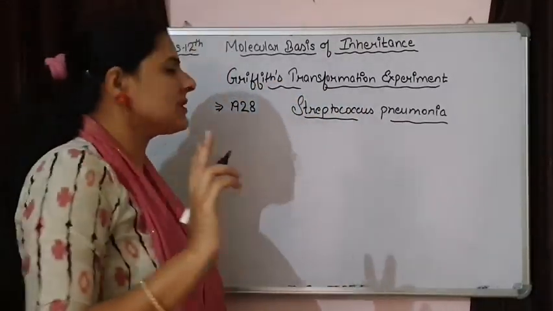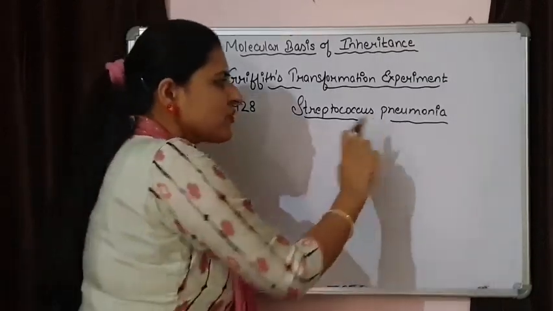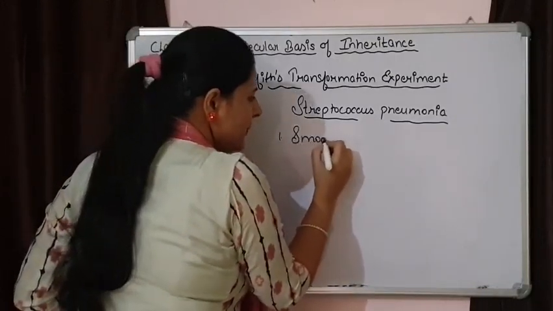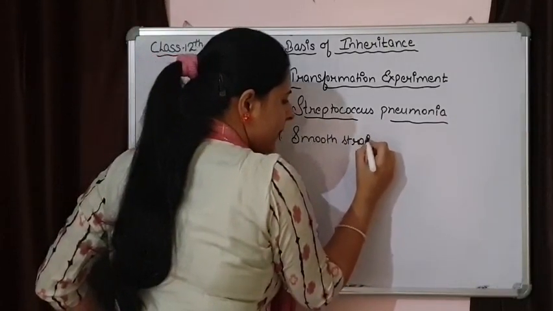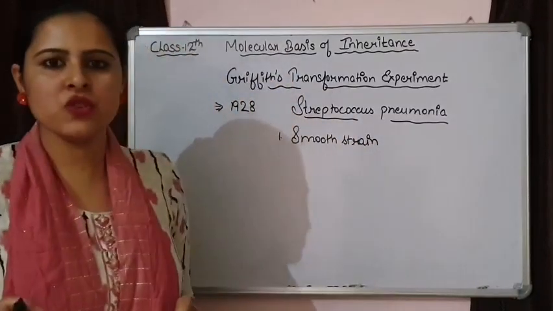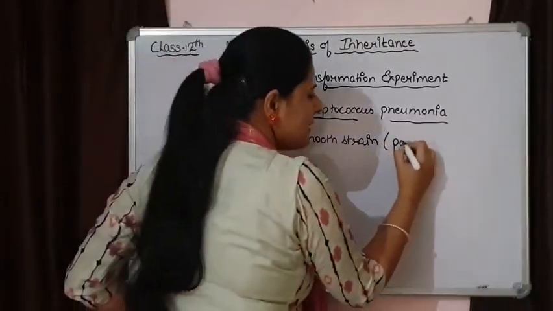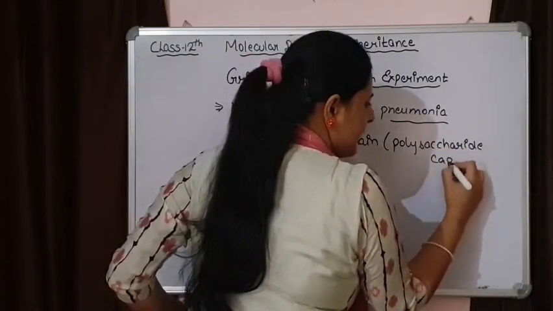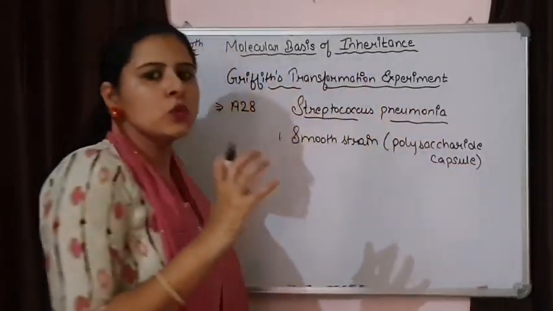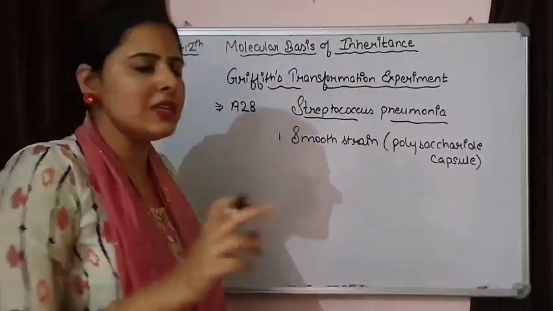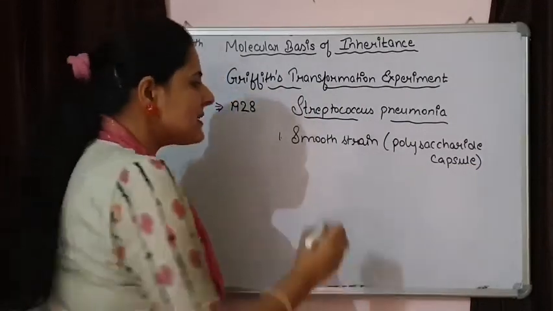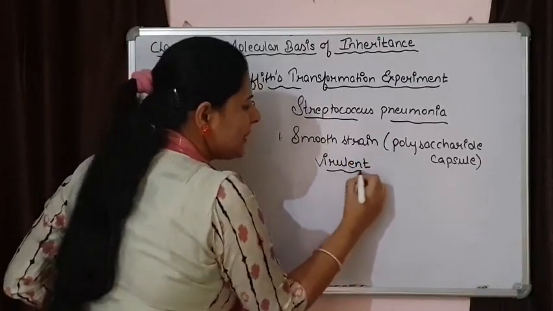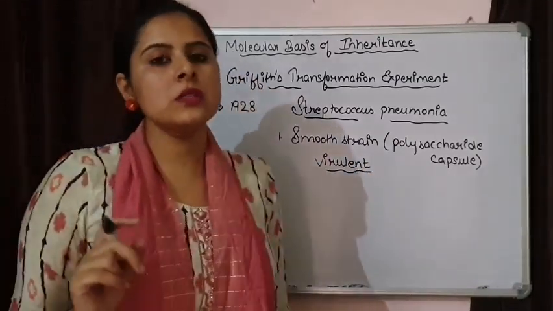Now Griffith selected two strains of Streptococcus pneumoniae. The first strain was a smooth strain. Why are we saying a smooth strain? Because it has a polysaccharide capsule that gives a smooth appearance. So the outer structure has a polysaccharide capsule, plus this strain was virulent. Virulent means having the ability to cause disease.